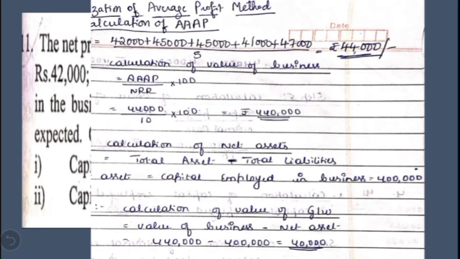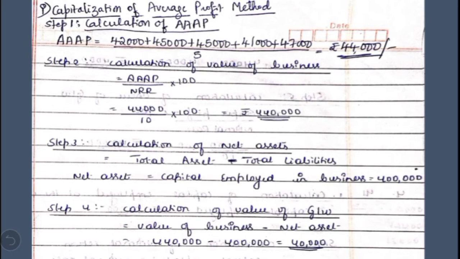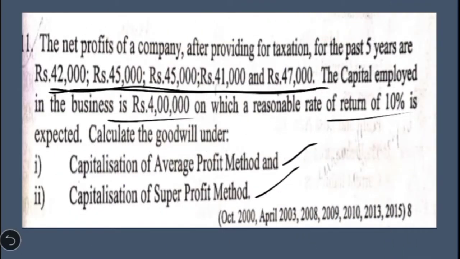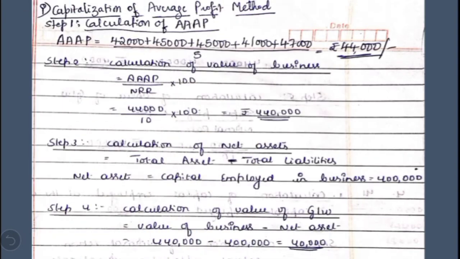So let us calculate. In the first step, for the calculation of adjusted average annual profit, if you see this question, they have not given us any adjustment with regard to abnormal losses or non operating income or expenses, similarly non recurring expenses or incomes. So we can just calculate the simple average. We take the total of all the 5 years divided by 5, and we get the adjusted average annual profit.